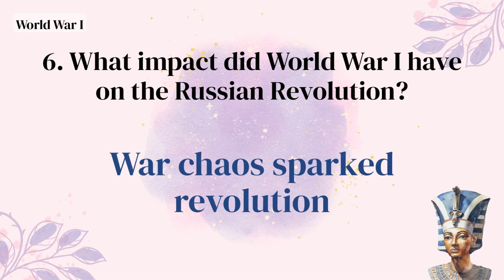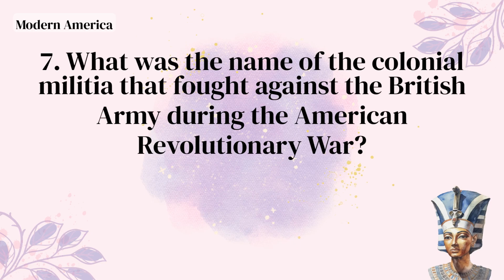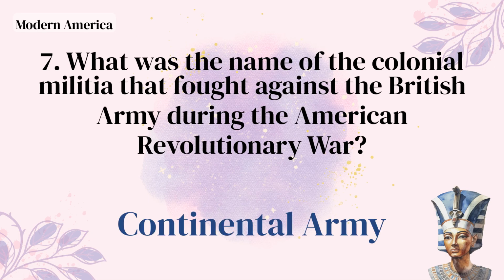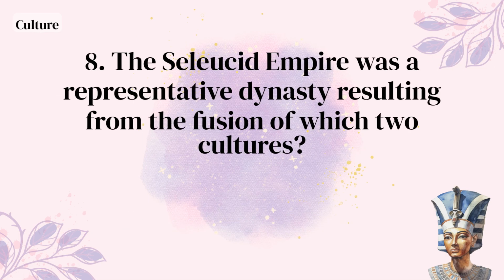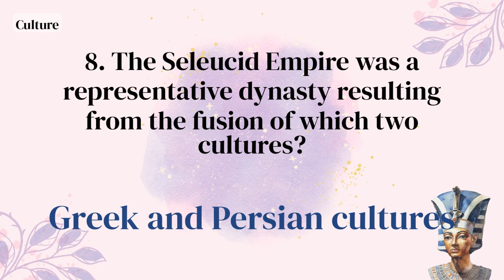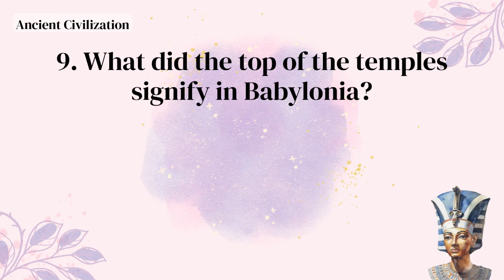War chaos sparked revolution. What was the name of the colonial militia that fought against the British Army during the American Revolutionary War? Continental Army. The Seleucid Empire was a representative dynasty resulting from the fusion of which two cultures? Greek and Persian cultures. What did the top of the temple signify in Babylonia?